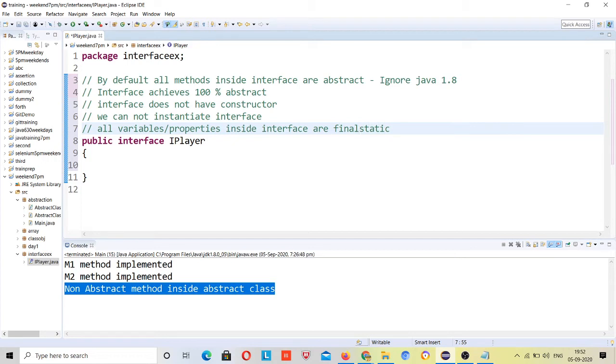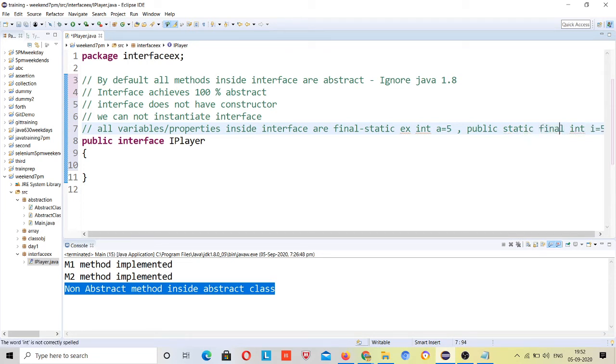So if you define, for example, int a = 5, by default it's written as public static final int a = 5. So by default all the variables inside your interface are public, static and final, right?